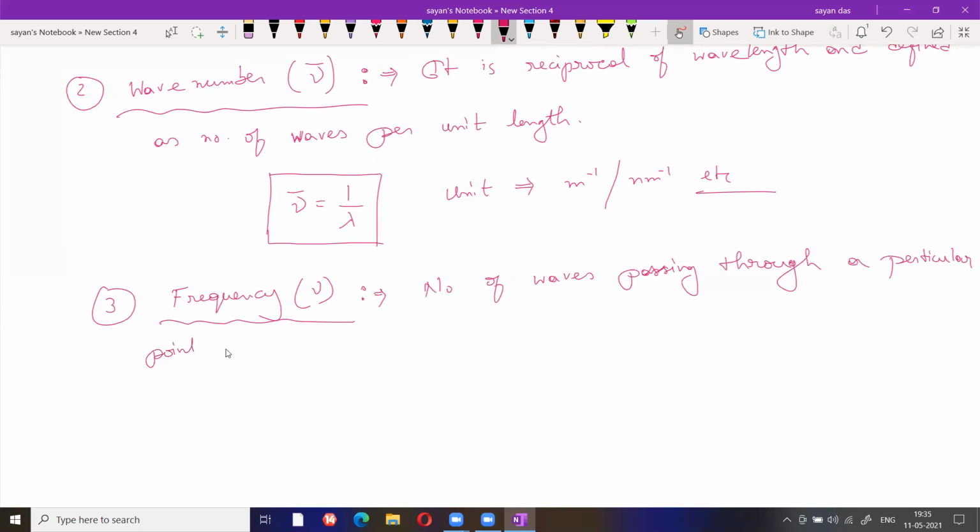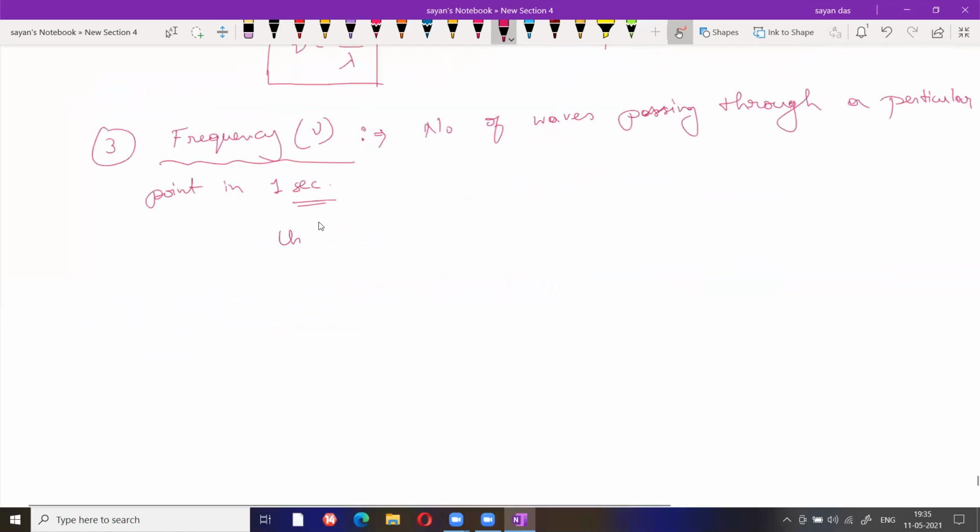Now, what is the unit? The unit is hertz, Hz, or second inverse.